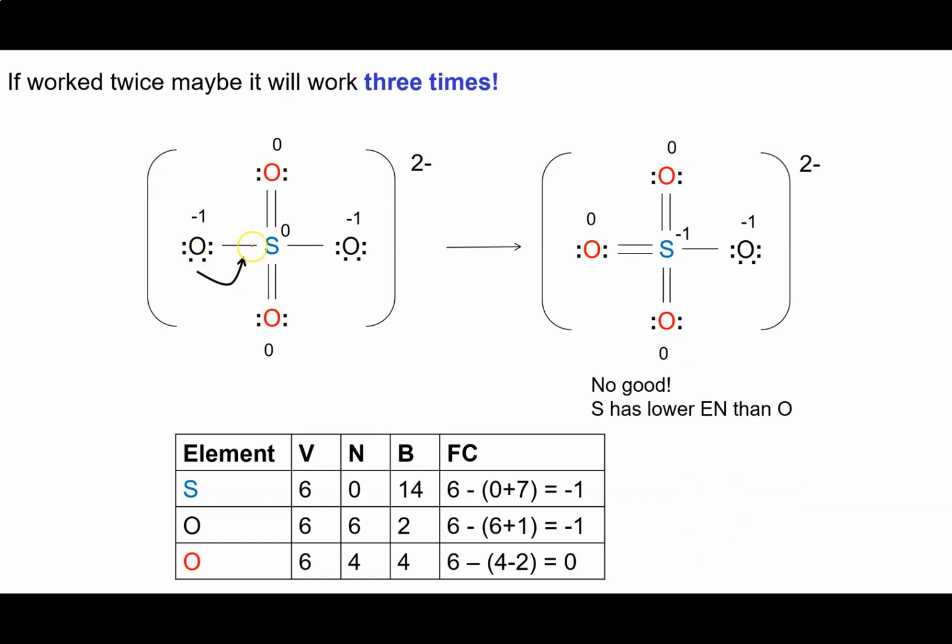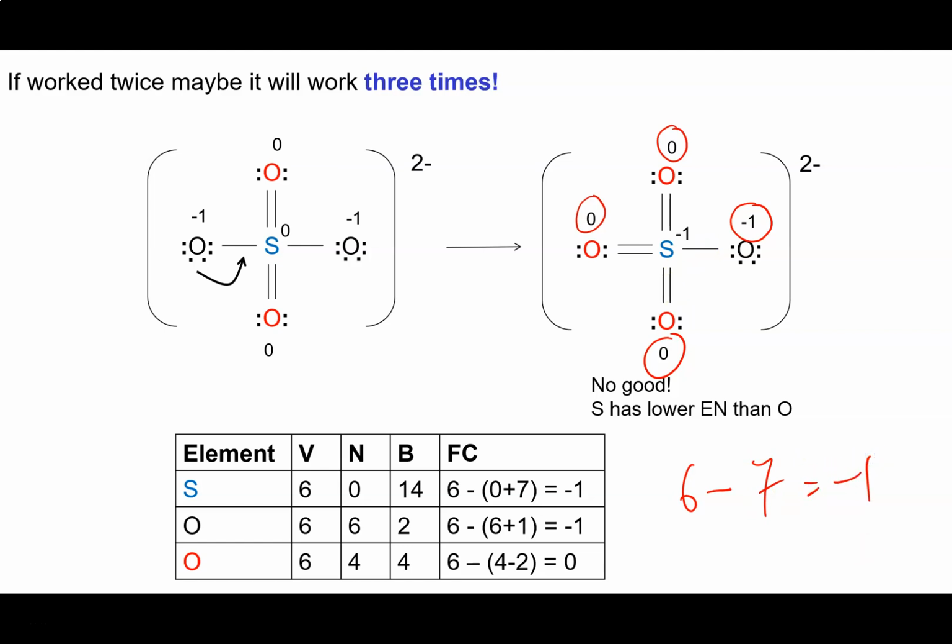So I'm going to bring in this one from the left now and see what happens, right? So bring these two guys in, make the double bond. I observe that it has the same bonding pattern as the other two, so that's just going to be a 0 there, 0 there, 0 there. Nothing changed there, so I'm going to leave it as a -1. But I've got to recalculate for my sulfur, so it's going to be 6 minus 1, 2, 3, 4, 5, 6, 7. And that gives me -1.